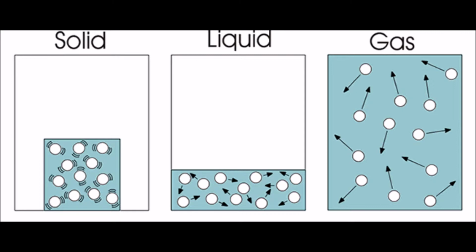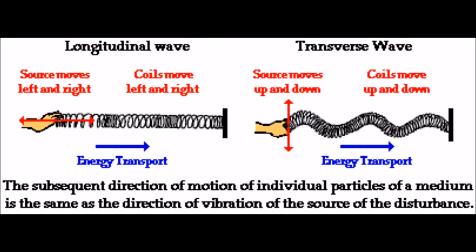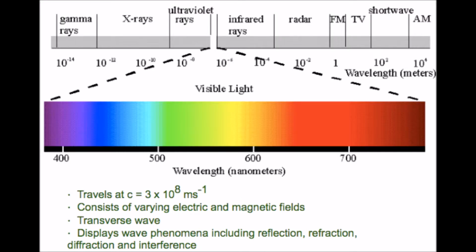Mechanical waves travel faster in solids than gases, but electromagnetic waves travel slower in solids than gases. Finally, electromagnetic waves are only transverse, whereas mechanical waves can be transverse or longitudinal.